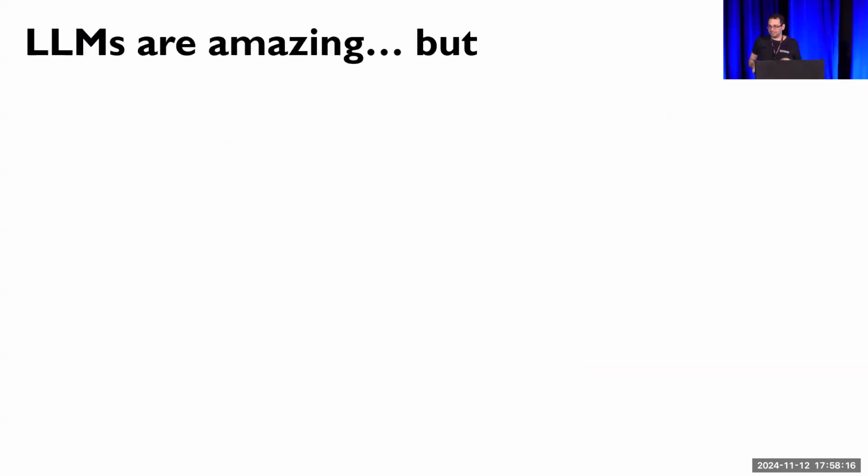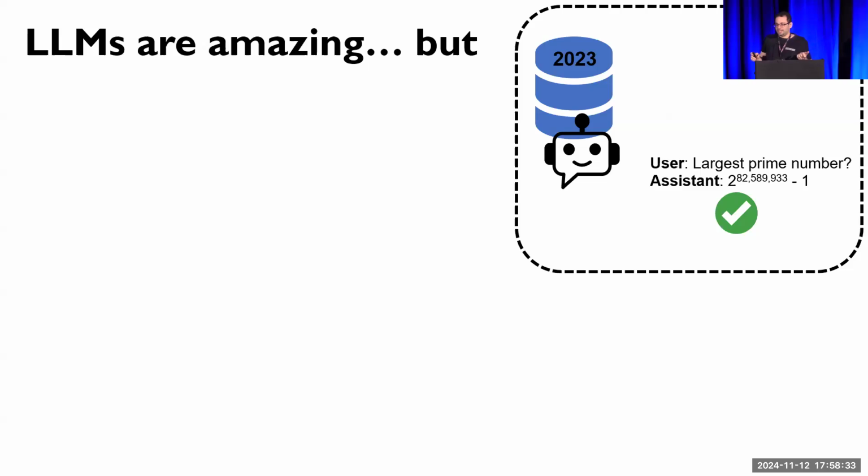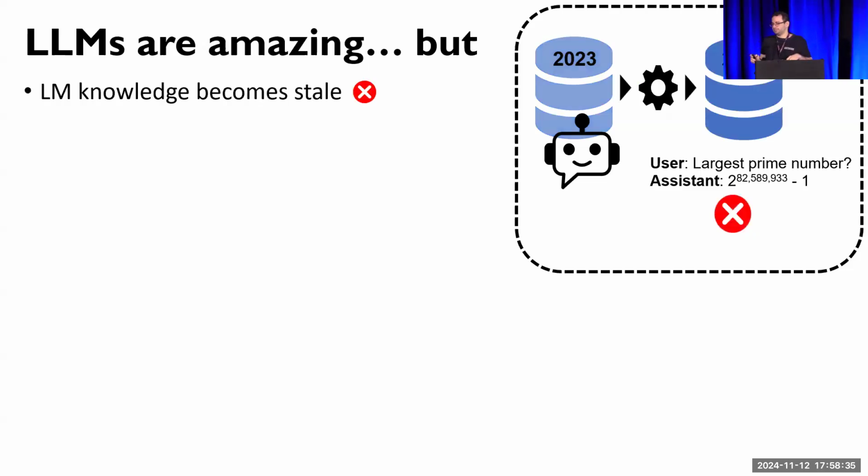So I think since ChatGPT came out, the workflow of many of us changed dramatically, but these models still have many weaknesses. I'll try and argue that retrieval gives us pretty good solutions to many of these weaknesses. For example, while LLMs can answer correctly many questions, the answers to many questions change, making their knowledge stale.